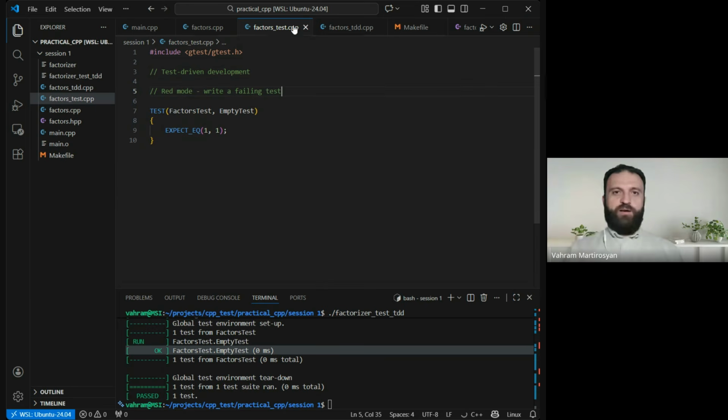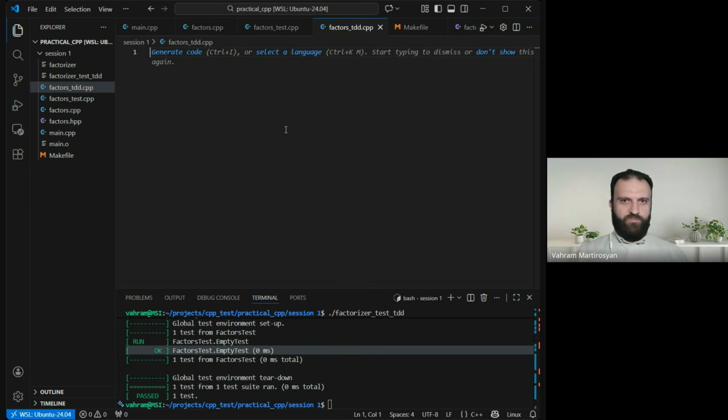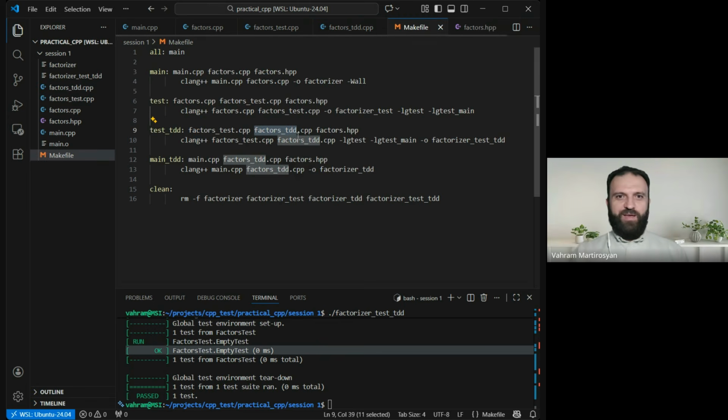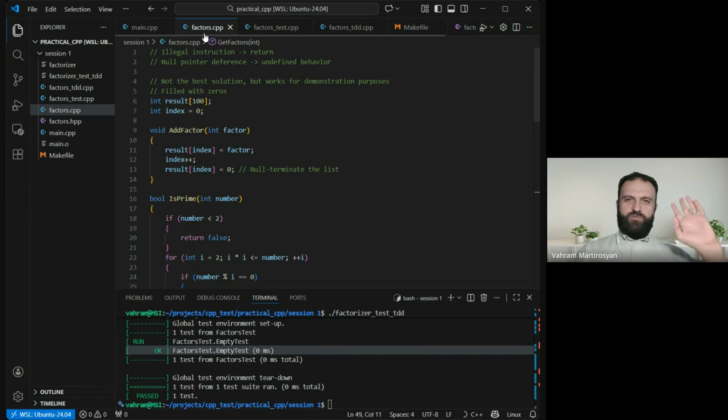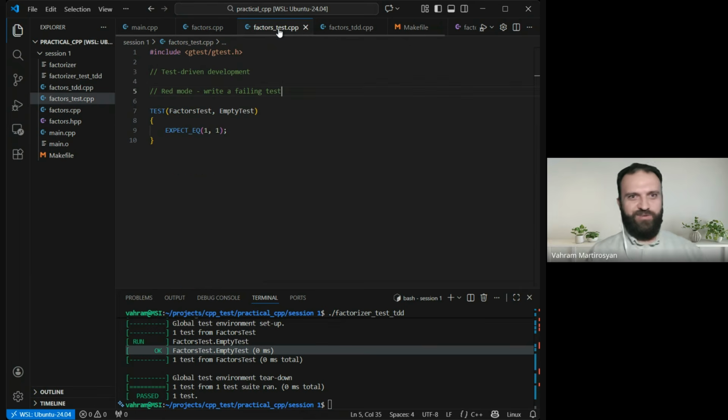I mean, our code is now going to be this file, according to the make file. This is what we link our code against. So test TDD, that is empty. We're not going to reuse the code that we already have, the factor CPP that we had. It would be cheating, right? So test-driven development tells us, first write a test that will fail. So a failing test. Well, we don't have any failing test now. Let's create one.